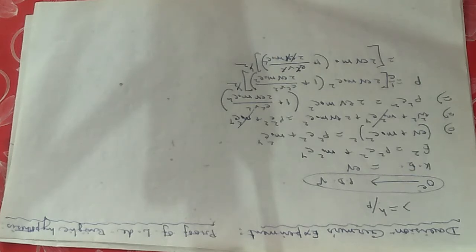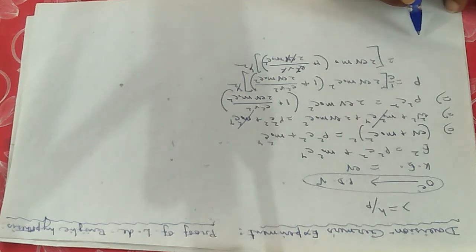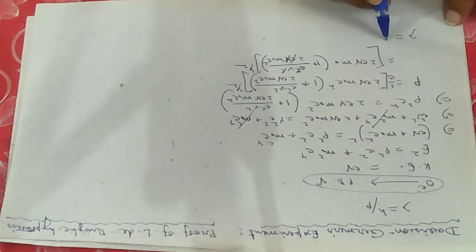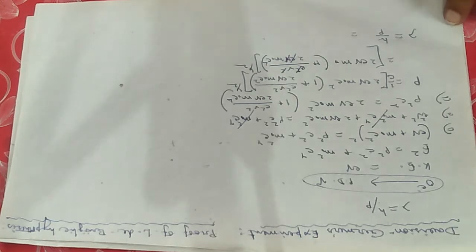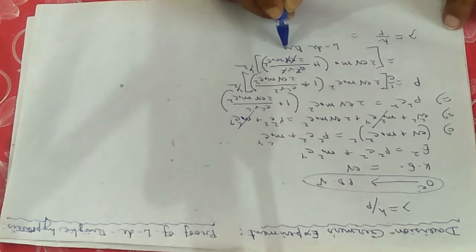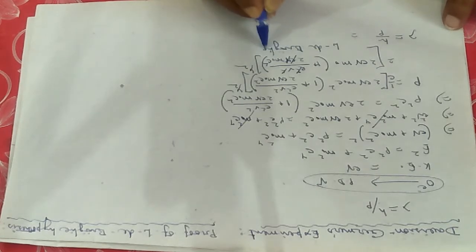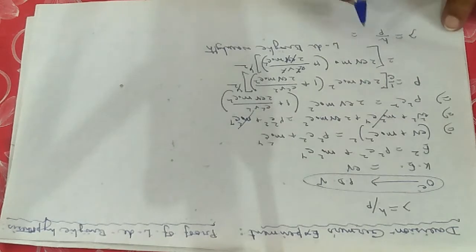I am not interested in this calculation. I am more interested in the end result, to calculate the value of the de Broglie wavelength lambda. Lambda equals h by p. So I can rewrite this equation: the de Broglie wavelength lambda will be equal to h by p.